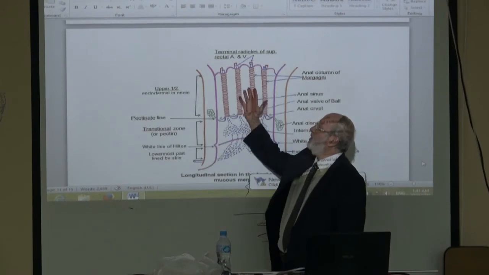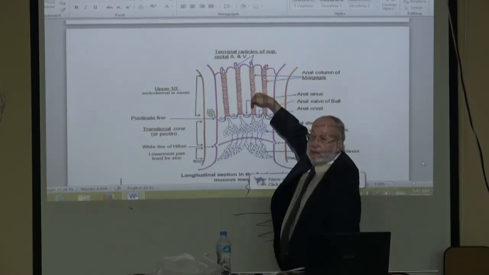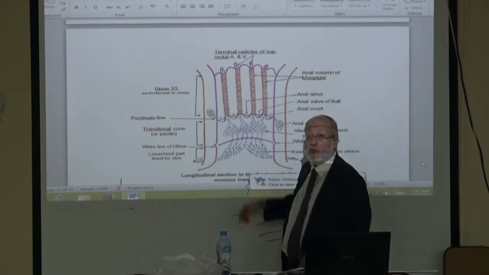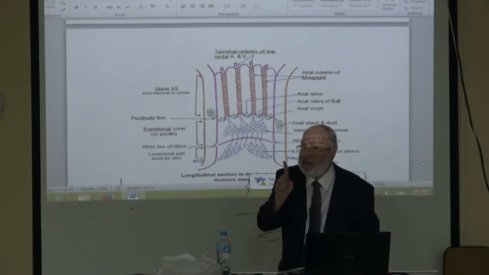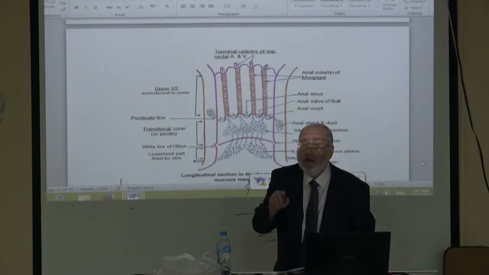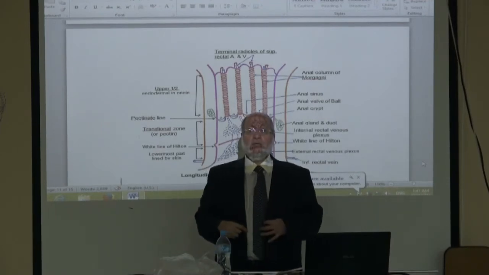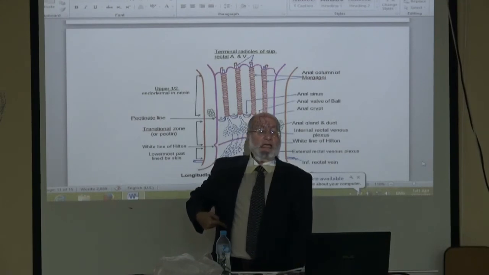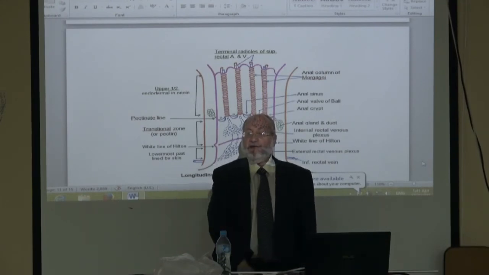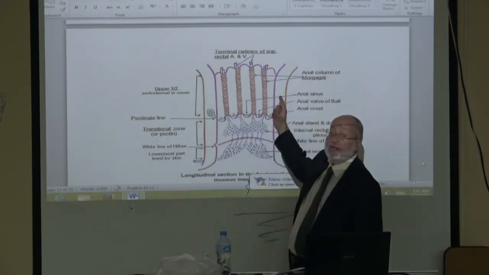The vertical arrangement of these veins is at the lowest end of the portal circulation, and the portal circulation is valveless. Without any valve, the column of blood from the liver to the anal canal presses on the tributaries of the superior rectal vein.